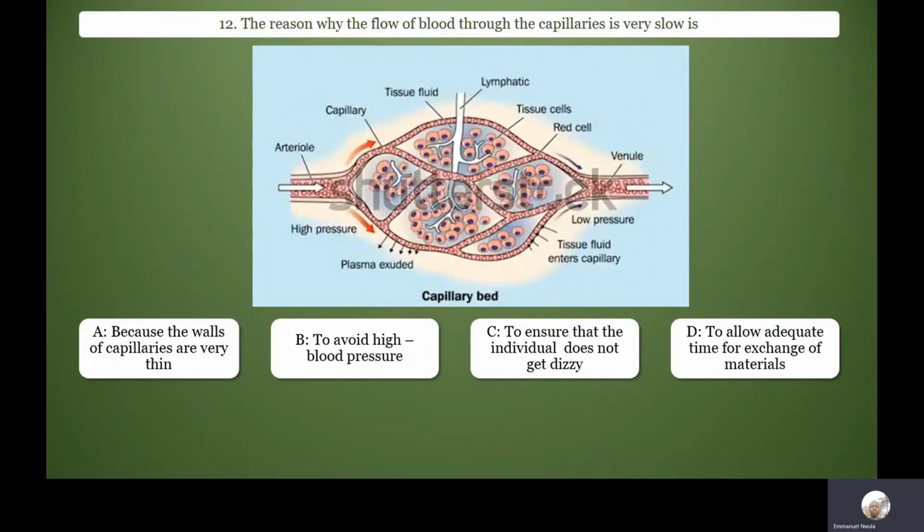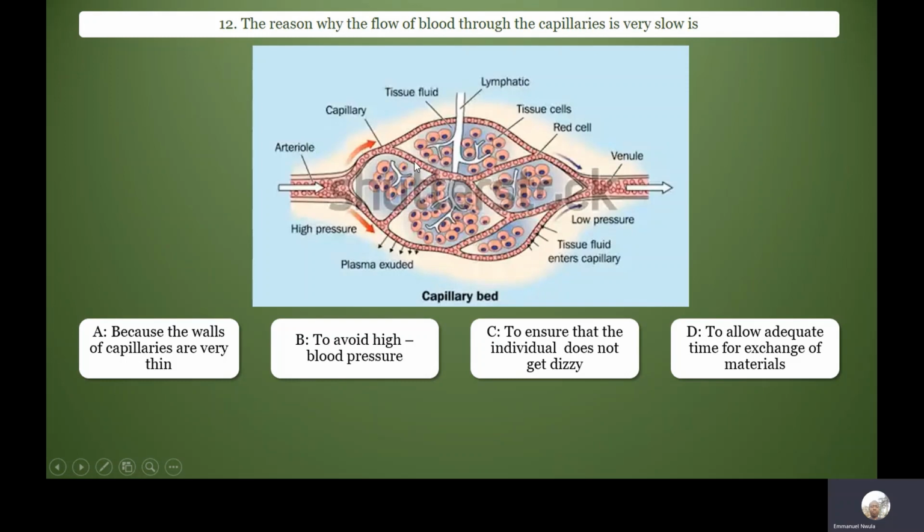The reason why the flow of blood through the capillaries is very slow is to allow adequate time for exchange of materials. Of course, when an artery comes to an organ, first of all, it branches into smaller arteries called arterioles, and then the arterioles will branch into capillaries. That's the smallest of the blood vessels.